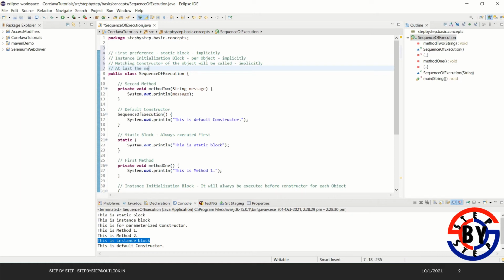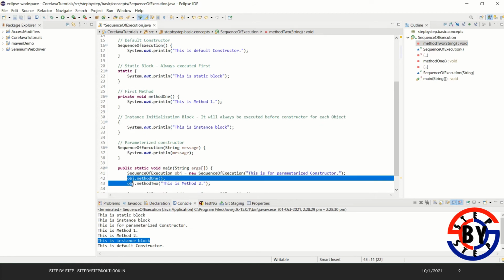at last the methods will be called as per calling sequence of the object. And this will be called explicitly because we need to call the methods explicitly via the object like this. If you are not calling it, then this will not be executed. So let me comment it out, and if I run the code now, this method won't be called.